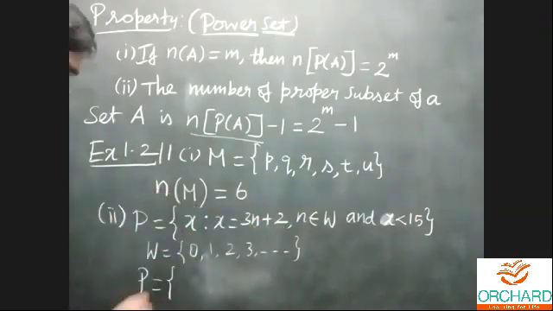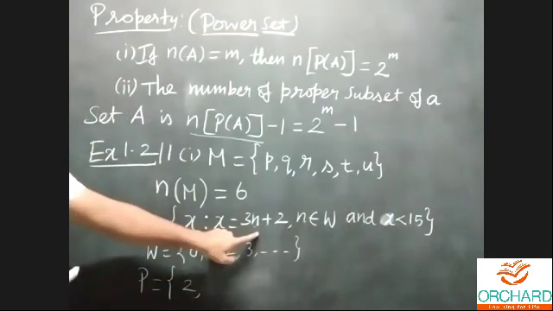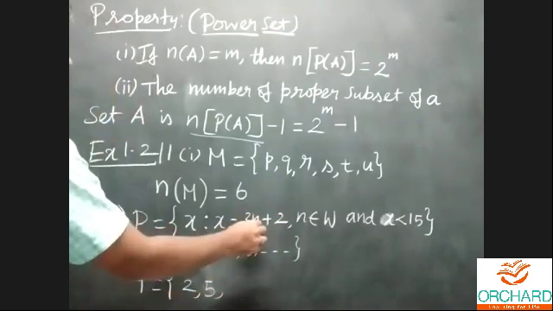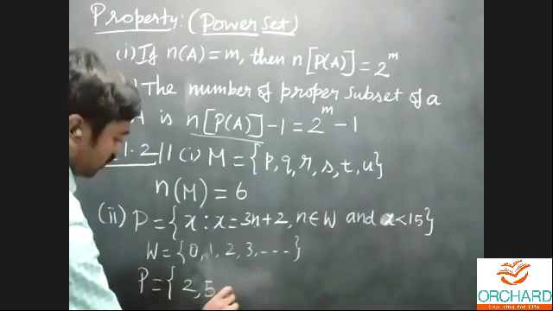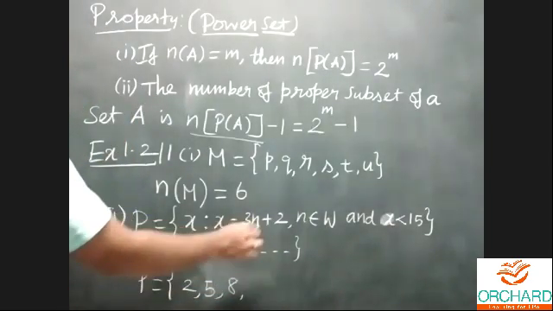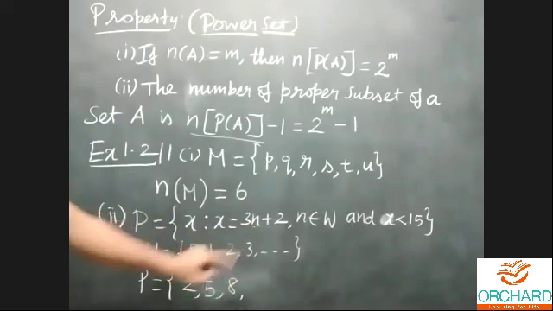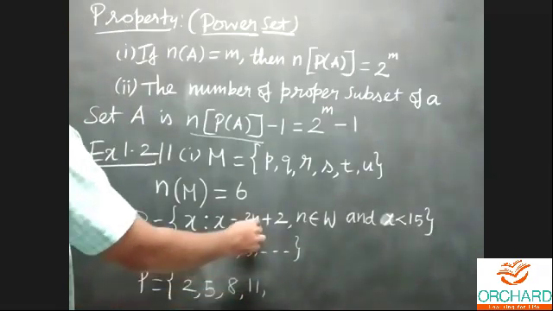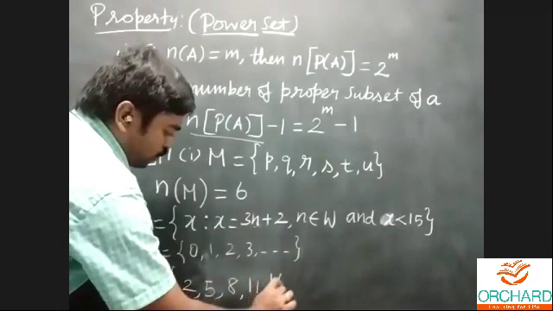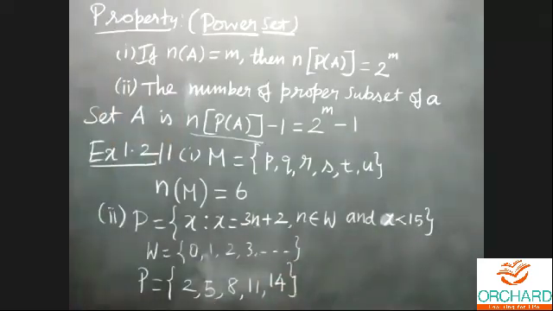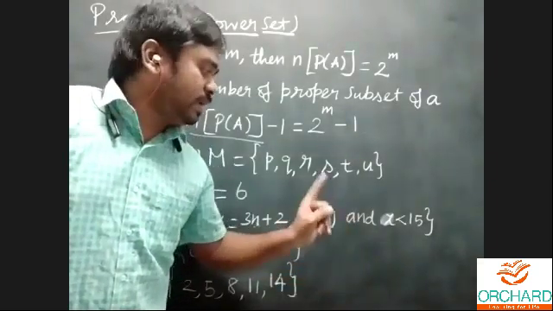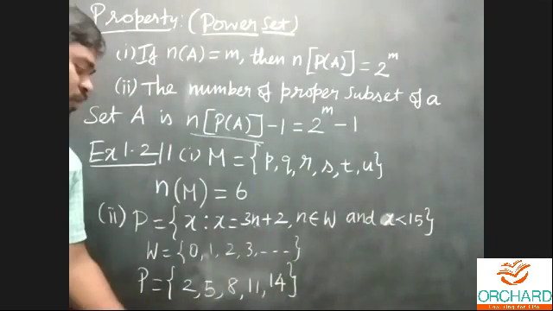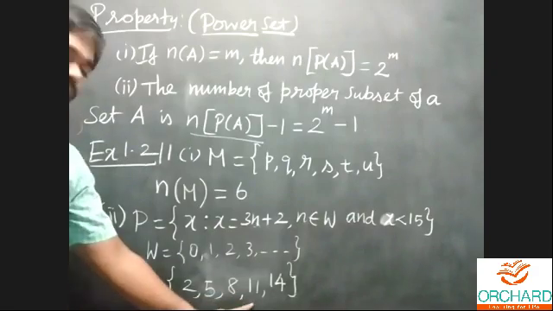n is equal to 0: 0 plus 2, 2. Next, n is equal to 1: 3 ones are 3, 3 plus 2 is 5. Next, n is equal to 2: 3 twos are 6, 6 plus 2 is 8. Next, n is equal to 3: 3 threes are 9, 9 plus 2 is 11. Next, 3 fours are 12, 12 plus 2 is 14. That's all, because they gave the condition for x that x is less than 15. So we get 2, 5, 8, 11, 14.